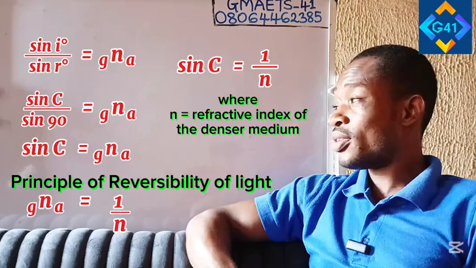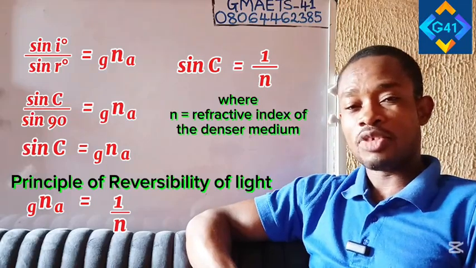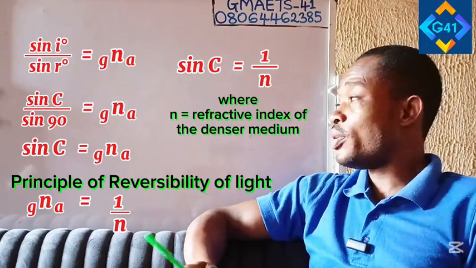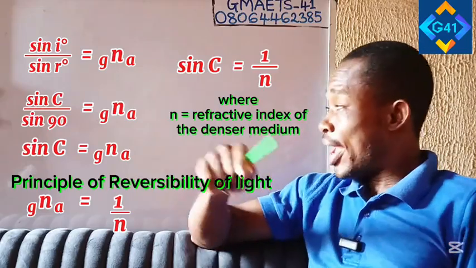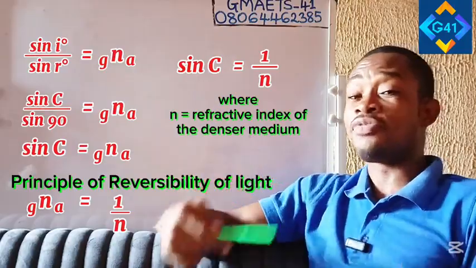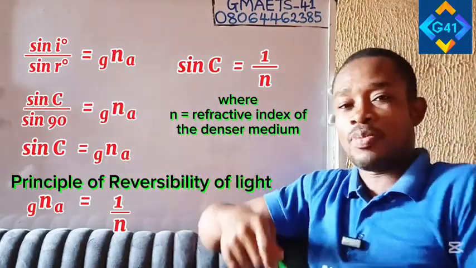And of course, this is a wonderful formula. You have to memorize it. Sin C equal to 1 over n. We are just simply using that n. That n is actually n AG. That AG means light traveling from air now to glass, reversing the process.